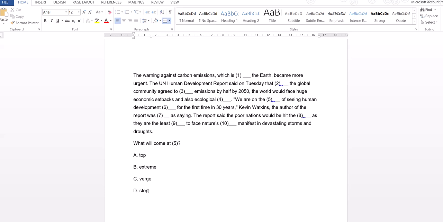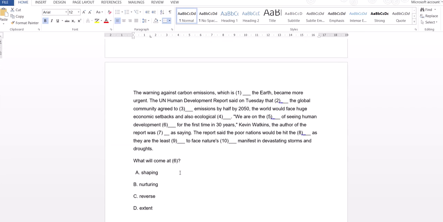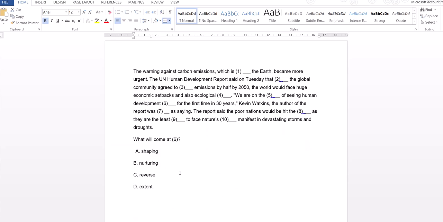The next one is: we are on the dash of seeing human development. Top, extreme, verge, step. Verge is nothing but the edge, the edge of seeing something. So we are on the verge. Blank 5 is: we are on the verge of seeing human development dash for the first time in 30 years.